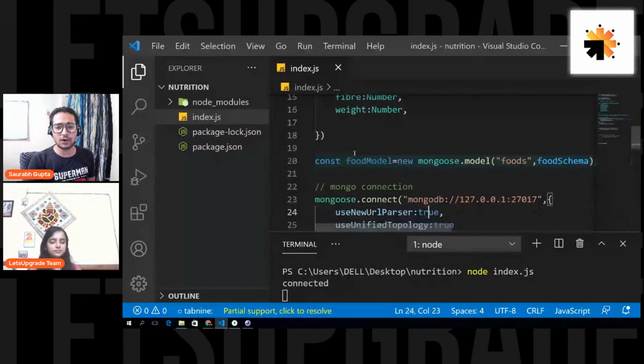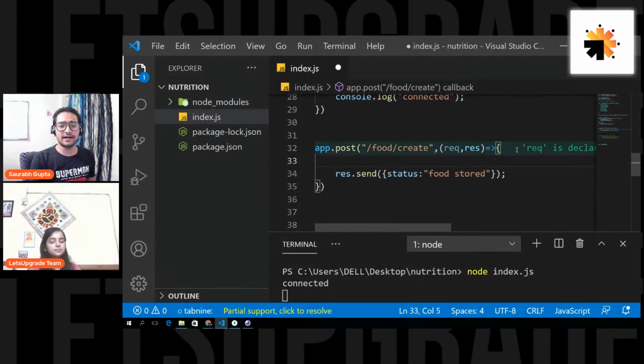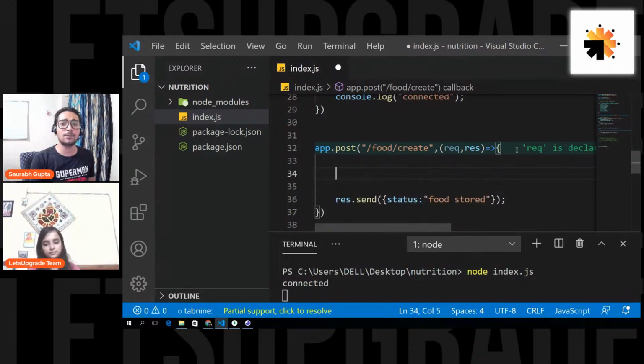Then we can go here in my request where I'm getting the data, and whatever data you send comes under request.body.